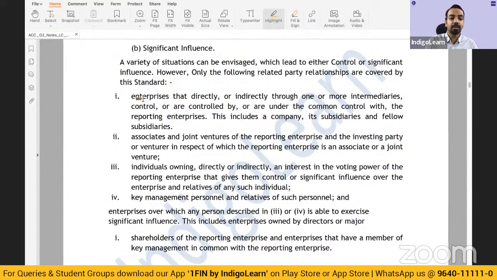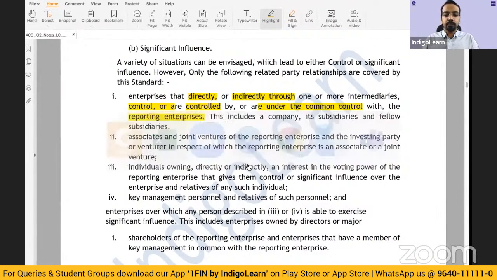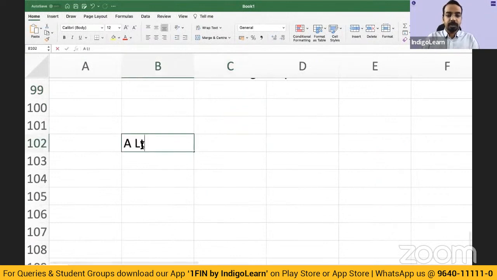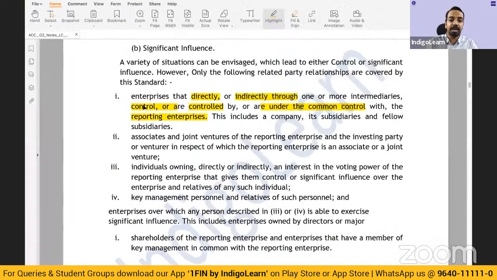Okay, now the first one is enterprise that directly or indirectly through one or more intermediaries control or are controlled by or are under the common control with the reporting enterprise. So what does this mean? Let us say there is A Limited, there is B Limited. A Limited is the holding company, B Limited is a subsidiary company. Right? Now, this relationship is covered by the standard.